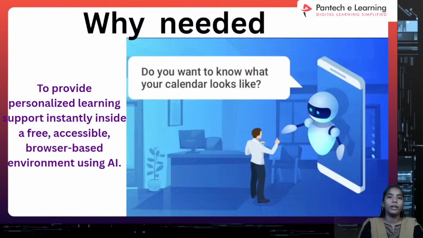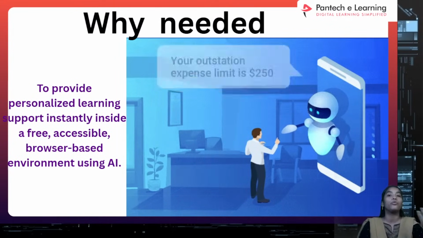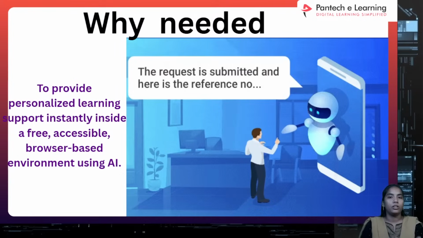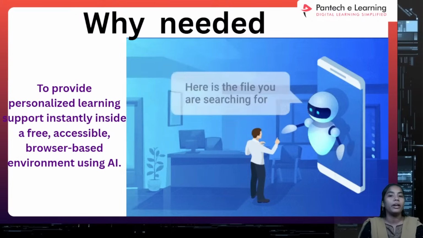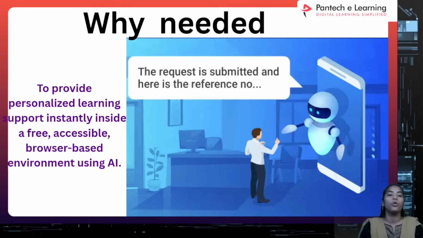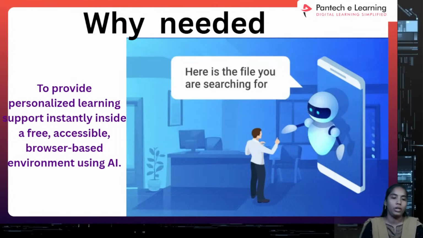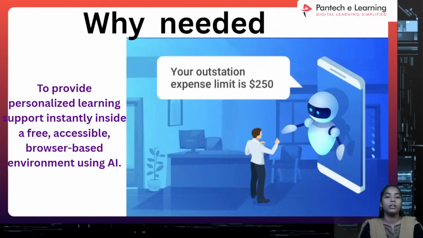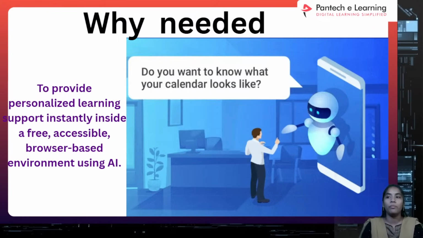Because if it is not limited, then you will get many types of problems in the future, because you can't give this information to future generations. So for that purpose we have to go with very limited questions. If you want unlimited questions, we have to go with the pro option. Now you can see I am telling why you need this: to provide personalized learning support instantly, meaning whenever you are thinking, at that time you will get the information, inside a free and accessible browser-based environment using AI. Because of the AI, along with the type of prompt and the LLM models, you can proceed with that.